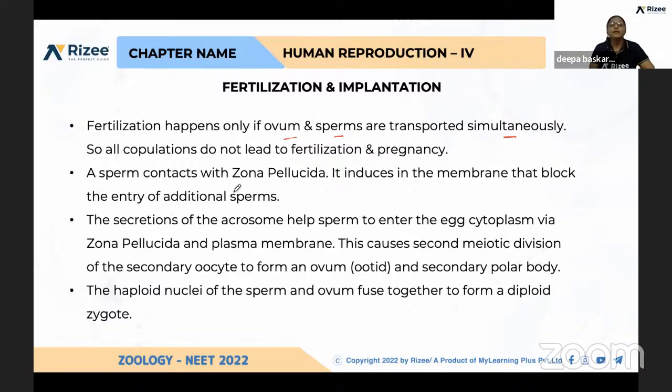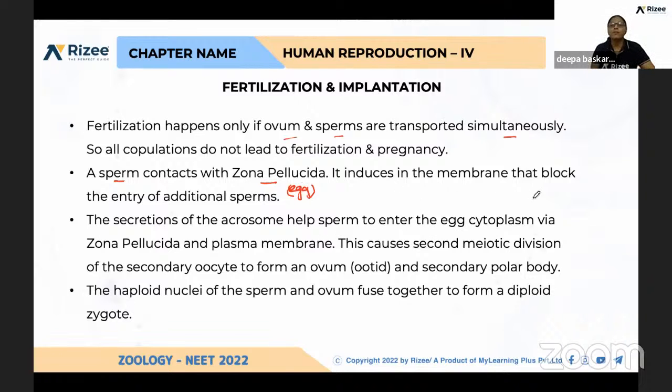And this sperm contacts the zona pellucida of the egg. Question will be asked. There are so many membranes, and here the sperm contacts the zona pellucida and produces enzymes to digest all the layers present as the outer covering of the egg.